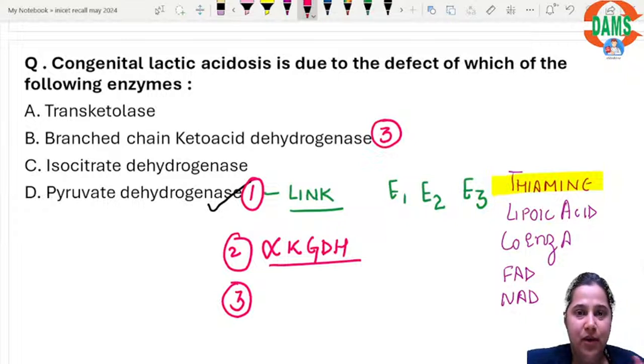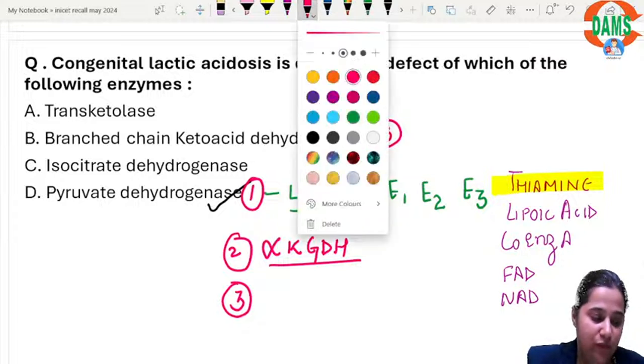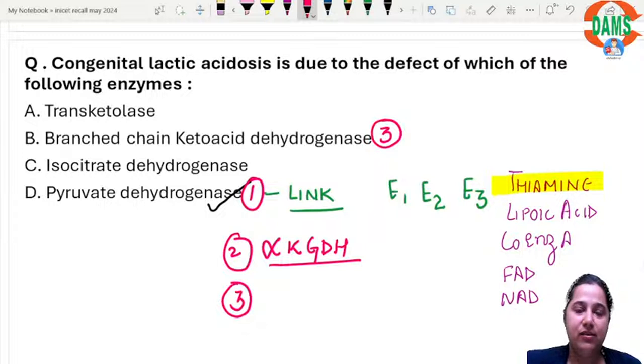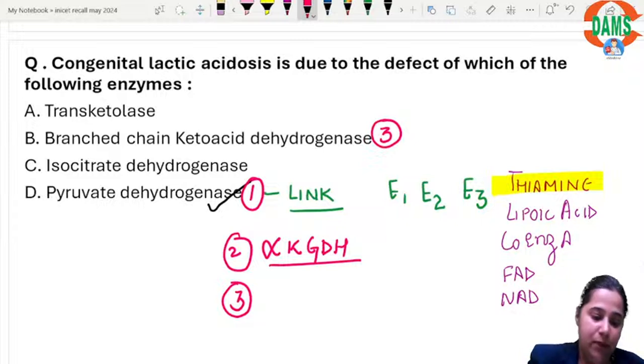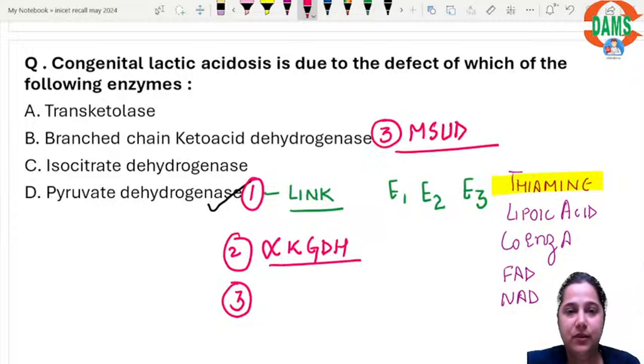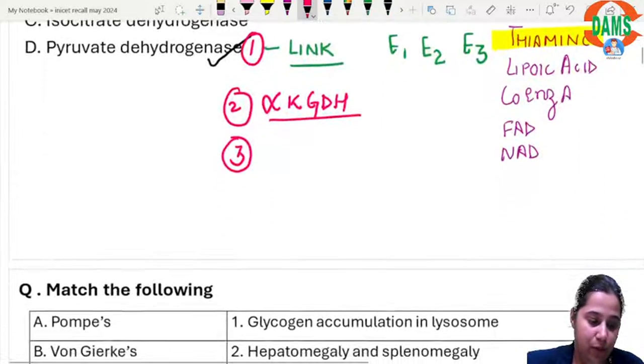This enzyme, if defective, results in one of the disorders. Can you name it in the chat box? If this enzyme, branch chain ketoacid dehydrogenase, is defective, what will it result in? Yes, it will result in maple syrup urine disease. So this is very important.